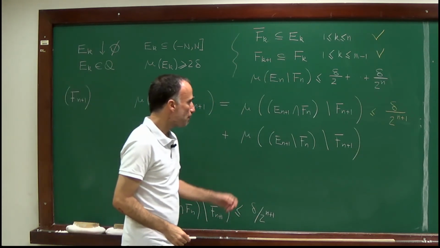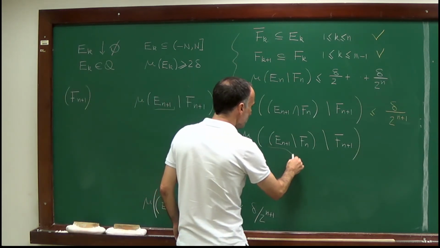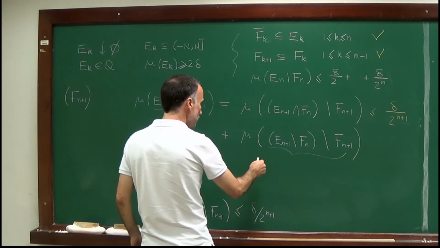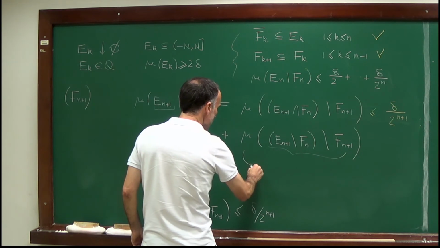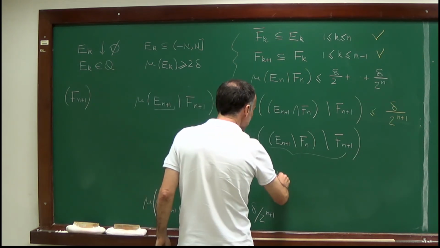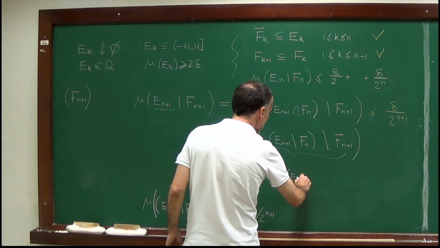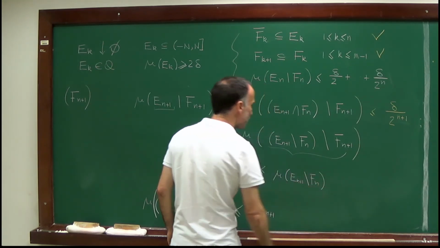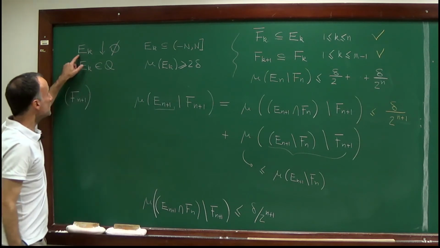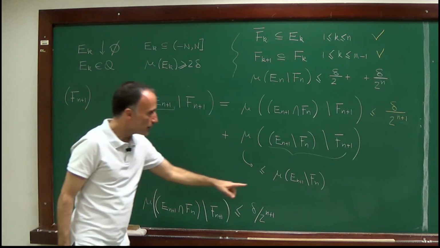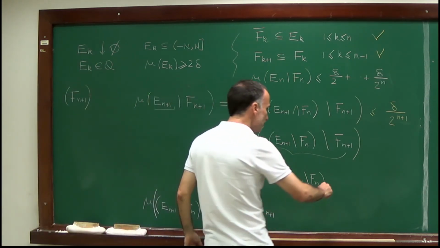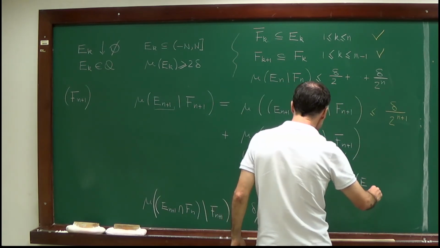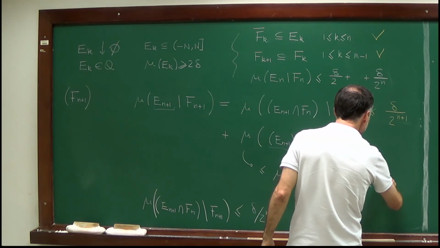On the other hand, this set here is contained in that set. So the measure of this set is less or equal than the measure of E_{n+1} minus F_n. And since the family E_k is decreasing, E_{n+1} is contained in E_n. So the measure of this set is less or equal than the measure of E_n minus F_n.